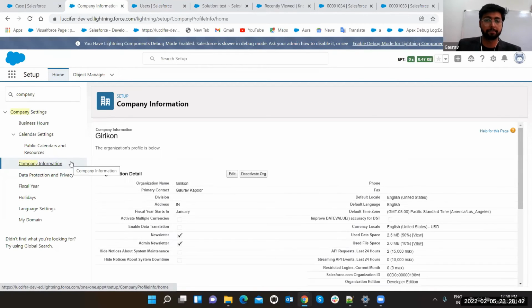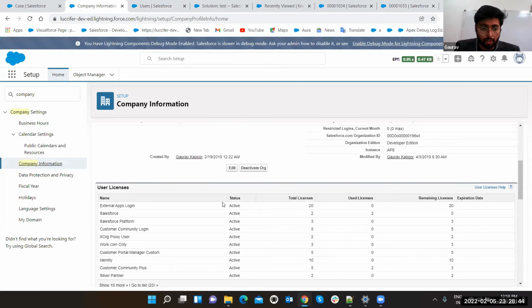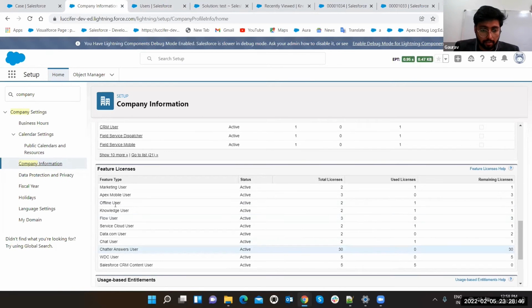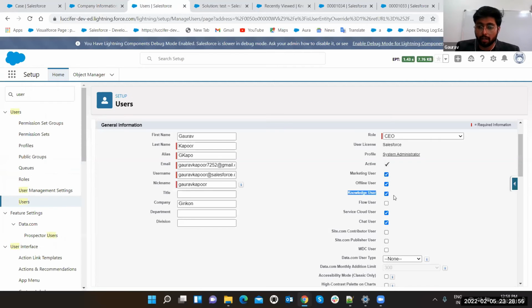Company information. Go to licenses, feature license, knowledge user. See, knowledge user is having 2 licenses in the developer org. One is used and one is remaining because I am using one. Right? If I unselect it, then it is going to put it back, but I want to be the knowledge user.